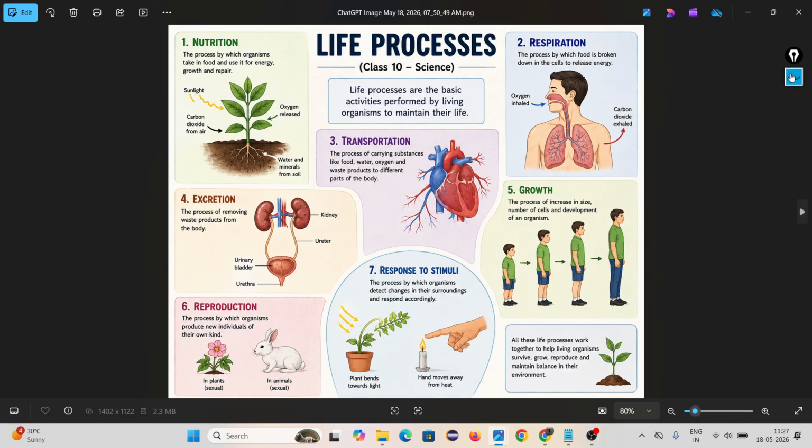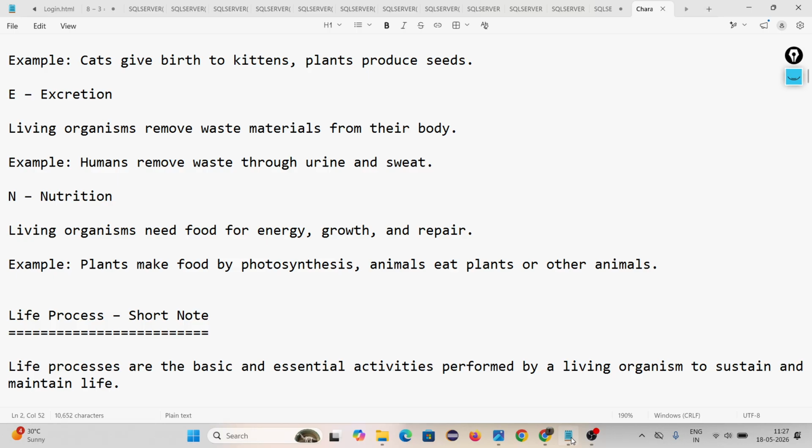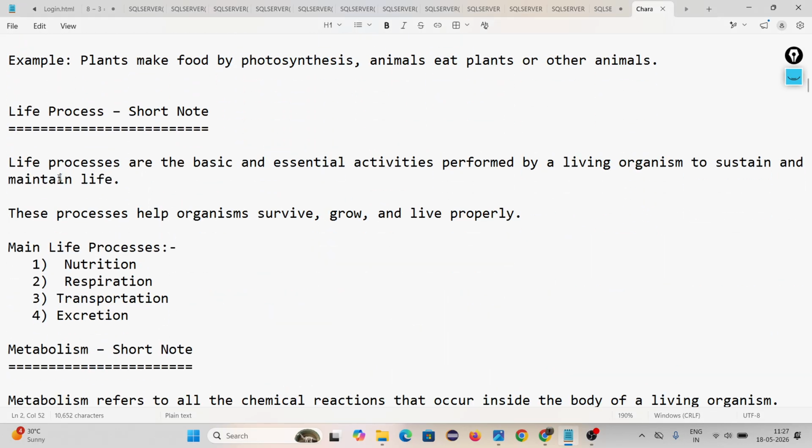Our chapter name is life processes. Now you understand what I mean by life. Then sir, what do you mean by processes? Processes means those are the basic activity. Basic. Just wait, I'm showing you the note. Life processes are the basic and essential activity.